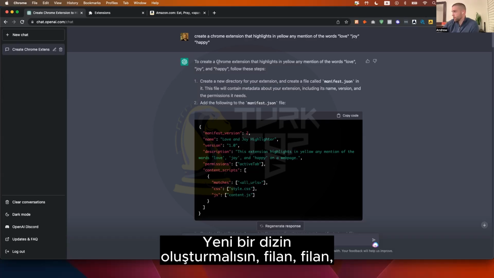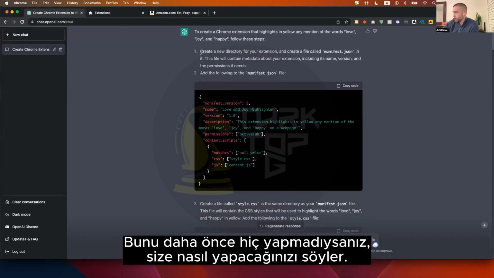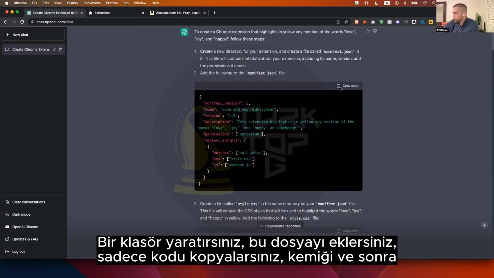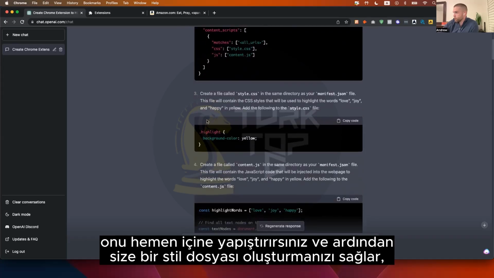It said create Chrome extension. You got to create a new directory, blah, blah, blah. It tells you step by step how to do this. If you've never done this before, it tells you how to do it. You create a folder, you add this file, you can just copy the code, boom, and then you paste it immediately in. And then it has you create a style file.